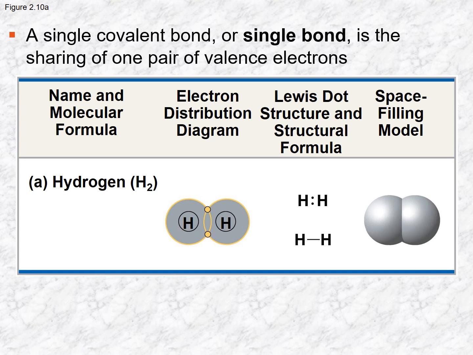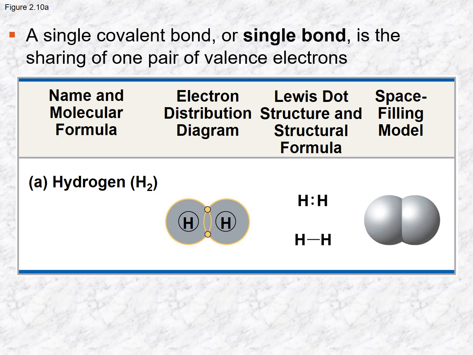You could also draw it like this. So this is called the Lewis dot structure. The Lewis dot structure shows the sharing of these electrons. However, it's not like the electron distribution diagram, which is going to show all of the electrons in each of the atoms. The Lewis dot structure only shows the electrons that are in the outermost shell, or the valence shell.